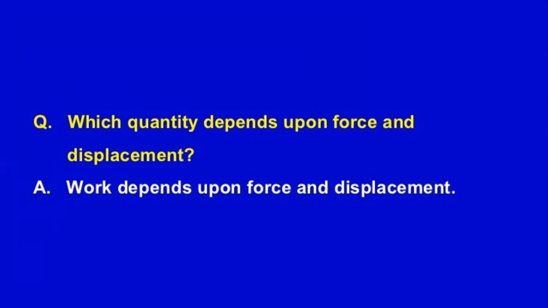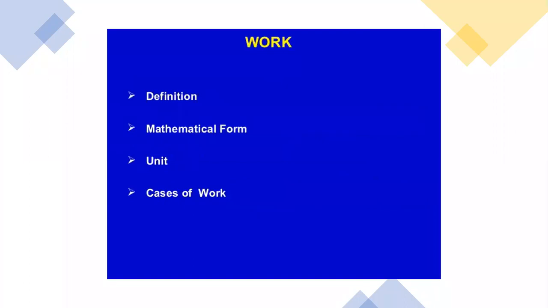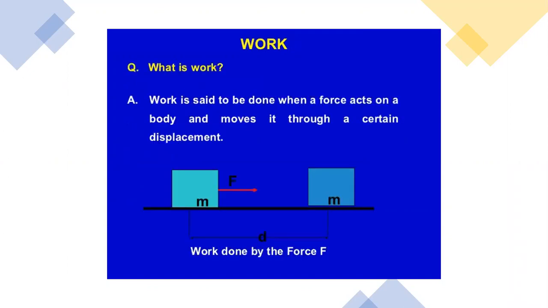So the work done is actually the transfer of energy, and work done depends upon two things, that is the force applied and the displacement of the object. So we are going to discuss this work now. First of all, we will define it. Then we will learn how to calculate the work done whenever the force and displacement of the object have been given to us. Then what are the units of the work? And the fourth one will be the cases of the work. What is the nature of the work when forces are acting on an object?